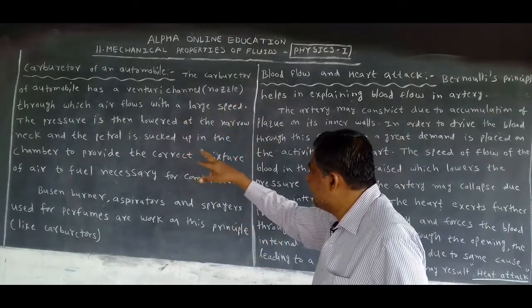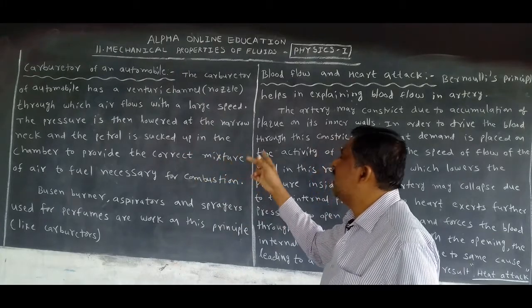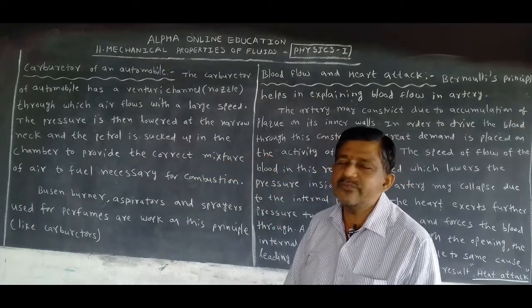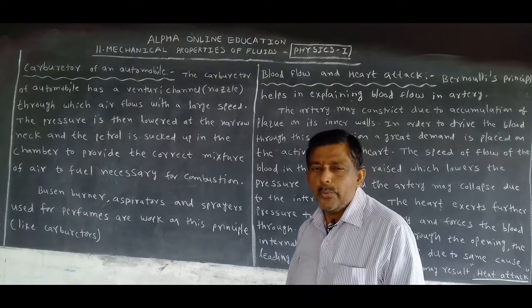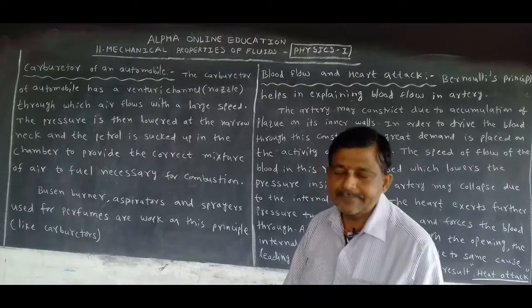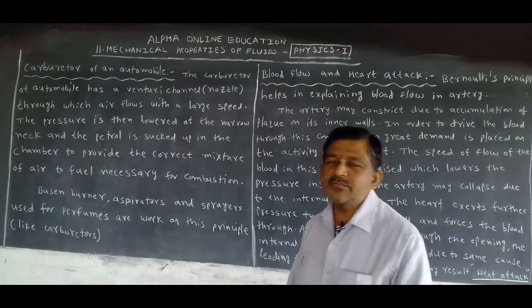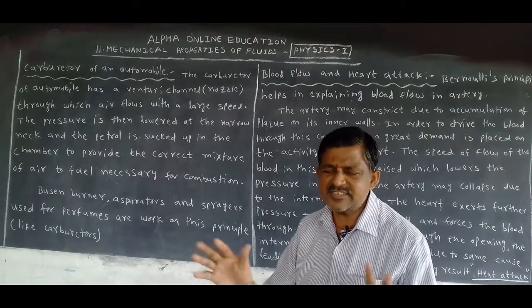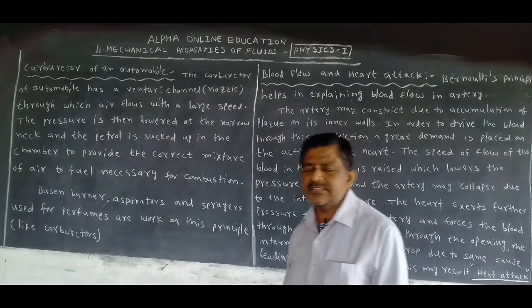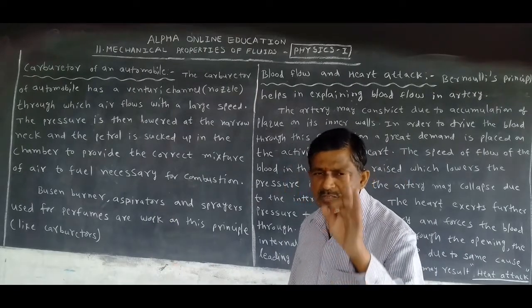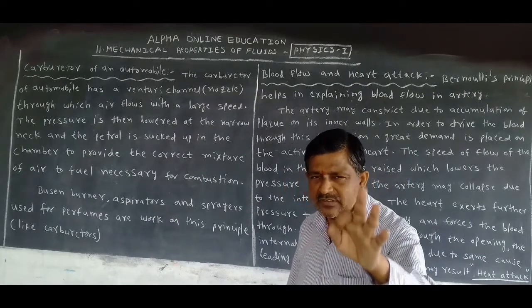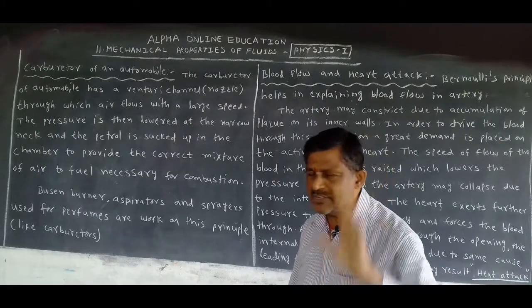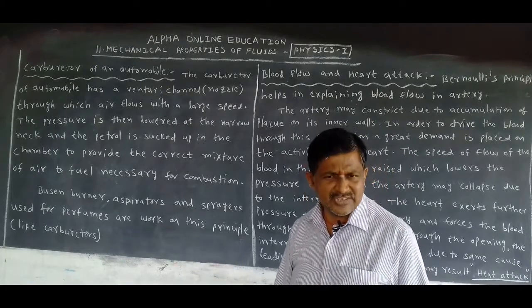The pressure is then lowered at the narrow neck. As per Bernoulli's principle, we know when the speed or velocity is more, at that place pressure is less. This is the simple principle in Bernoulli's.